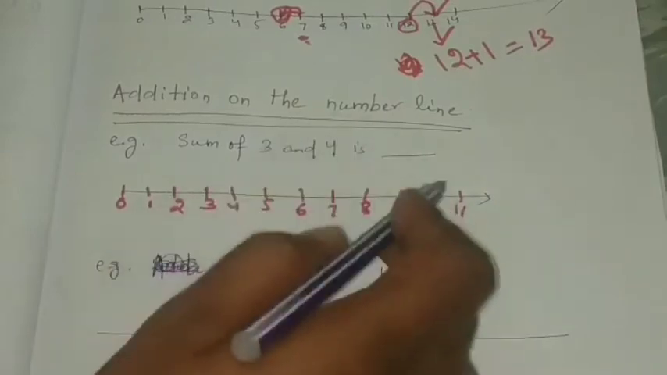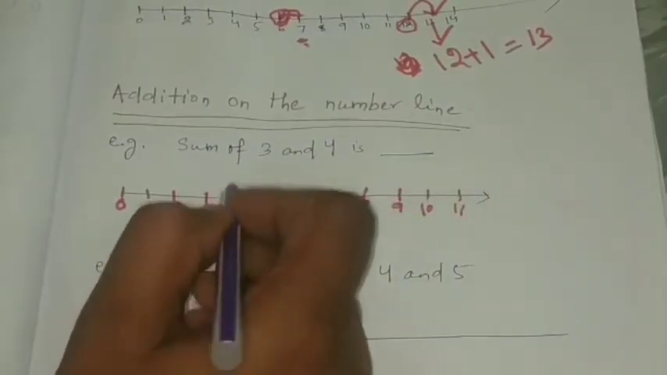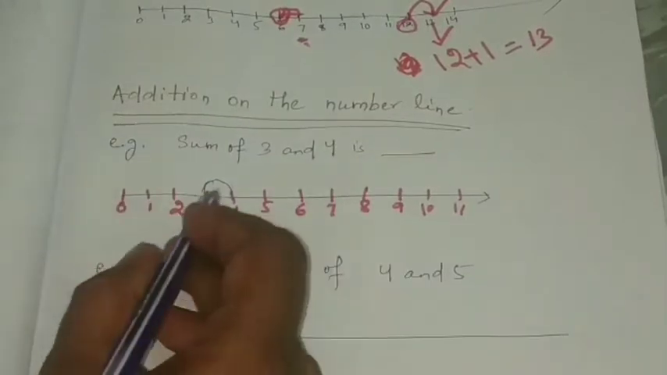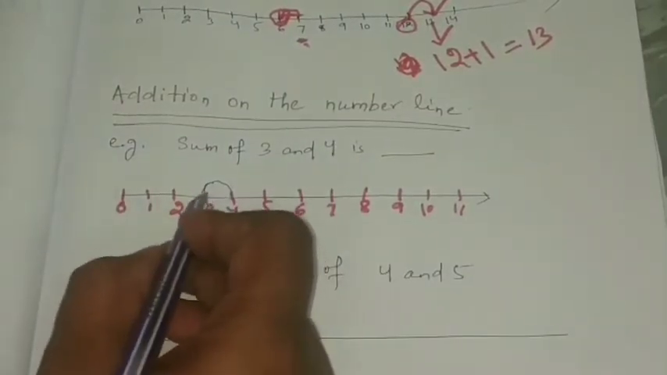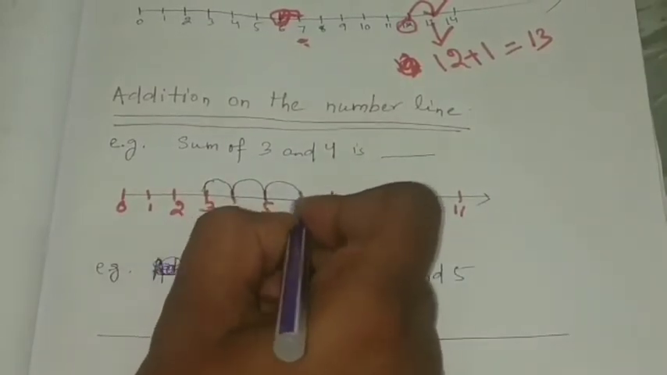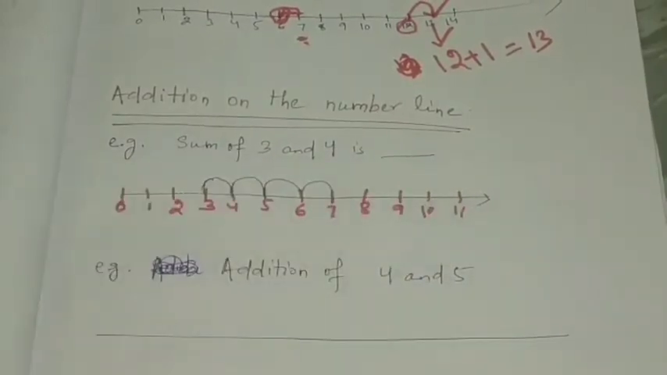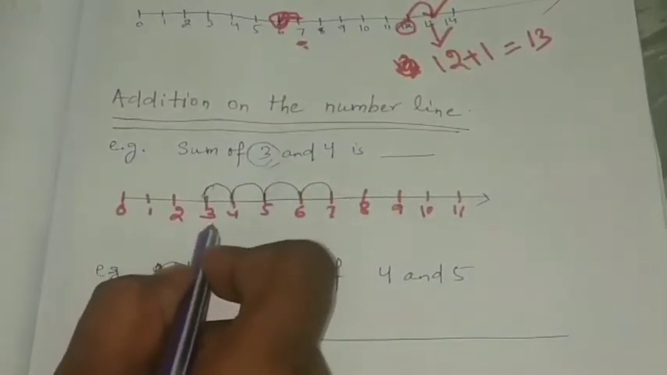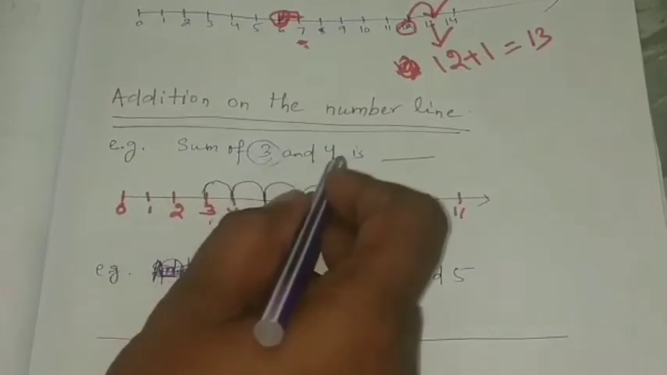4. Take 4 units. So what will you do? Start from 3. Then take 1 unit. Then 2 unit. Then 3 unit. Then 4 unit. Okay. So the first number is 3. That's why we have taken 3. We started from 3. The next number is 4.